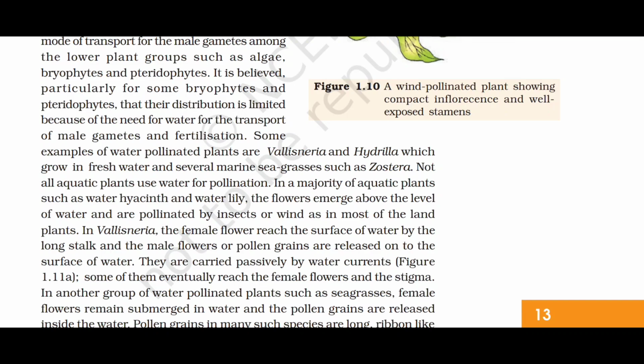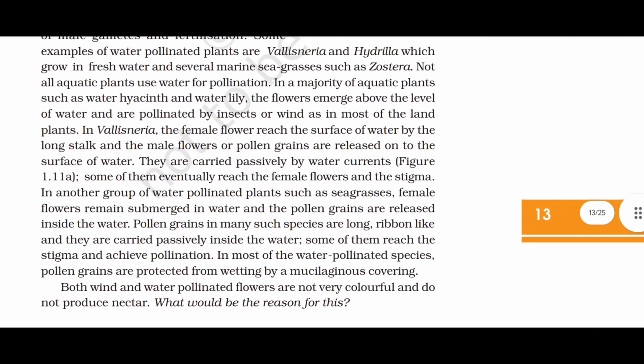In Vallisneria, the female flower reaches the surface of the water by a long stalk, and the male flowers or pollen grains are released onto the surface of the water. They are carried passively by water currents. Some of them eventually reach the female flowers and the stigma.